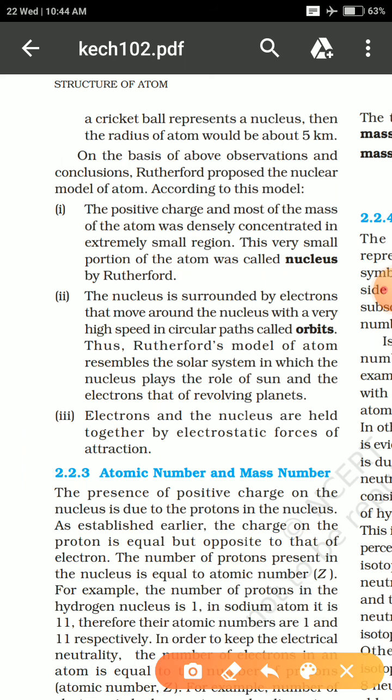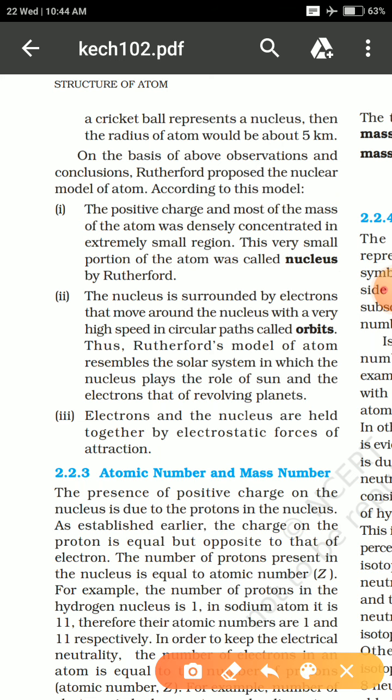The positive charge, meaning the alpha particle was considered a positive charge, and also the mass of the atom is completely concentrated in the small region, which Rutherford called the nucleus.